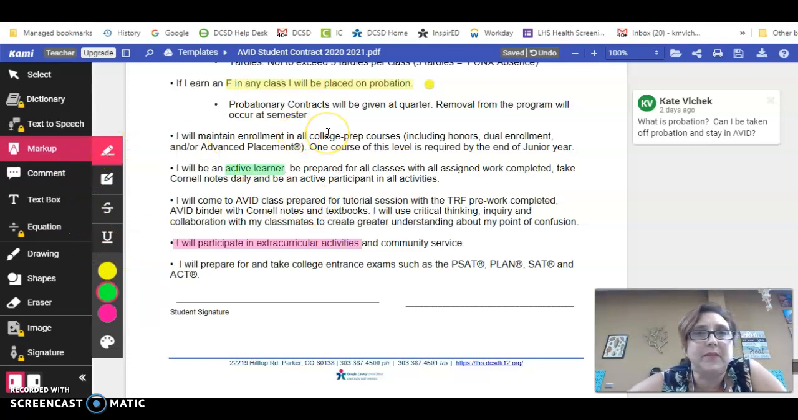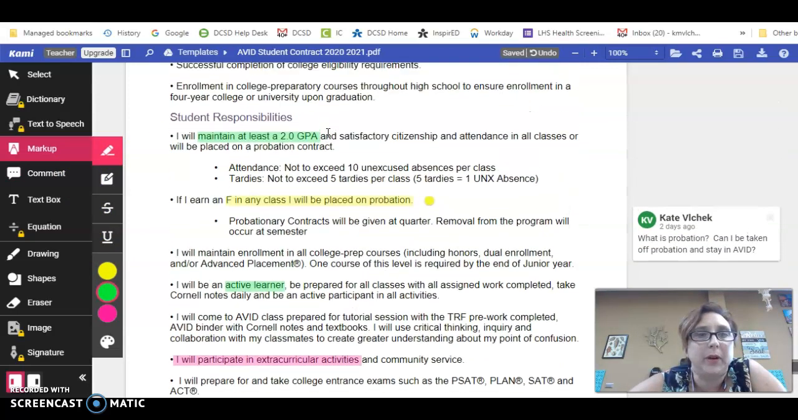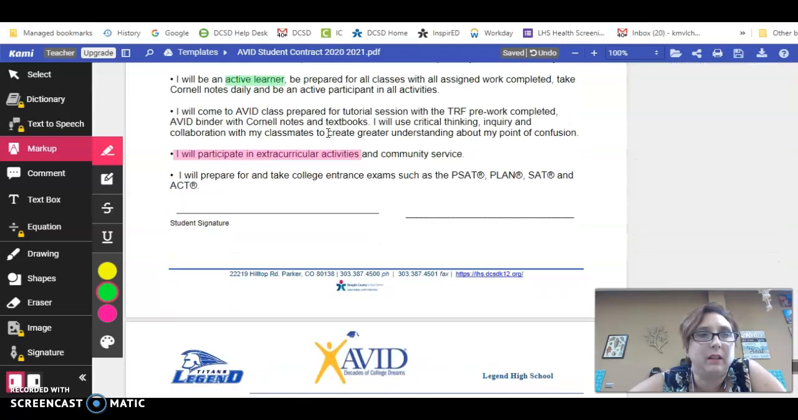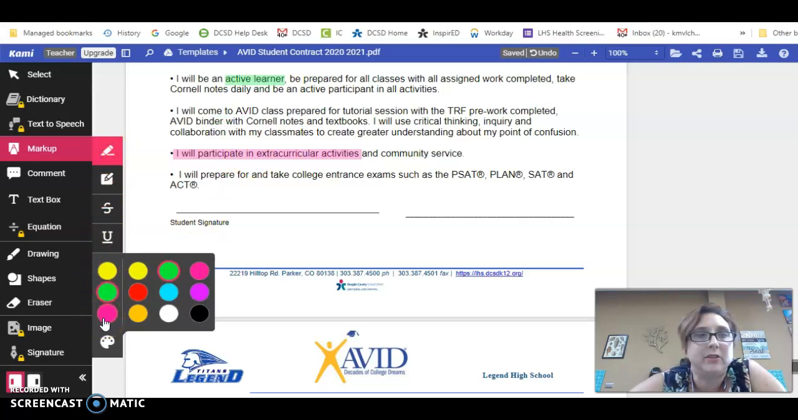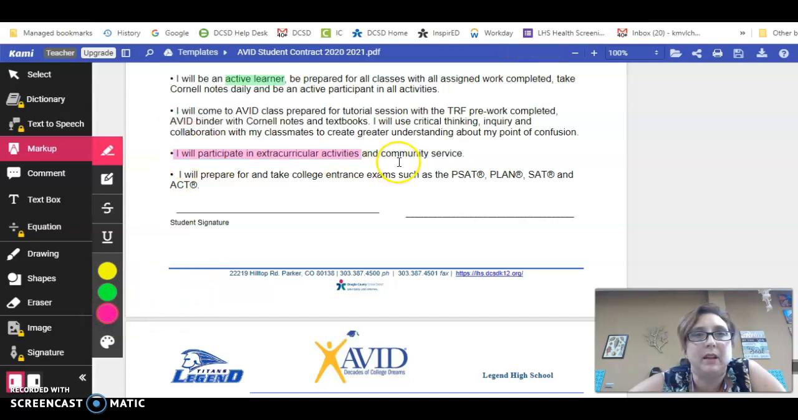But I saw some stuff up here that I really disagree with. Well, right here, I will participate in extracurricular activities. I really disagree with that. So I'm going to pick pink for disagree. Disagree, and this community service part, I really disagree with that. So I'm going to highlight that as well.